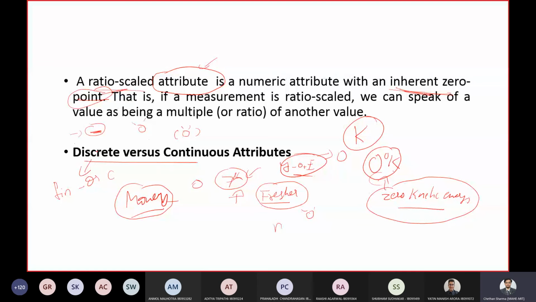Try to understand this. Countably infinite means it might be too huge for you to count manually, but still it could be counted. If you have values of such nature, they are called discrete values.